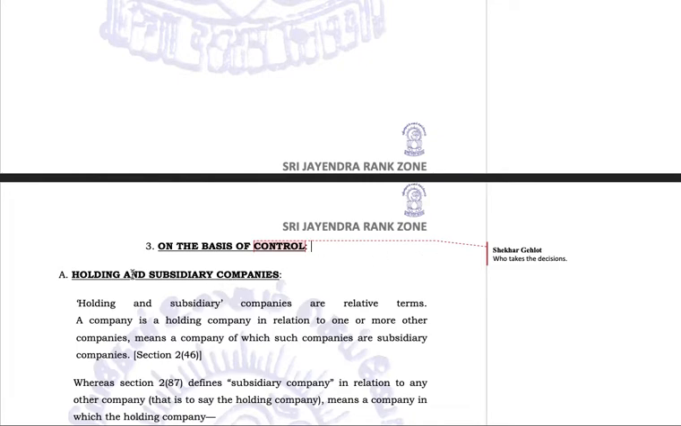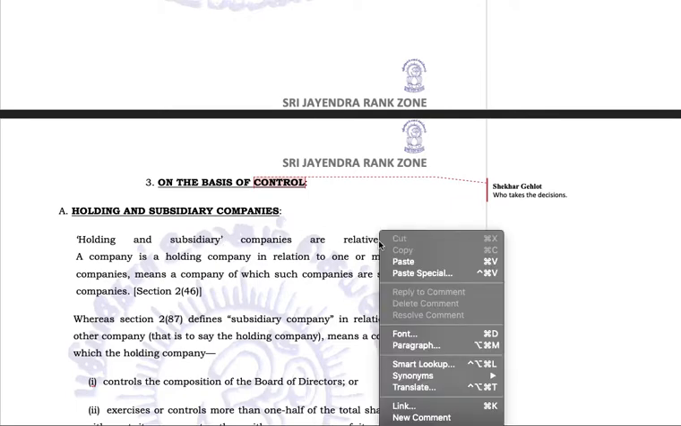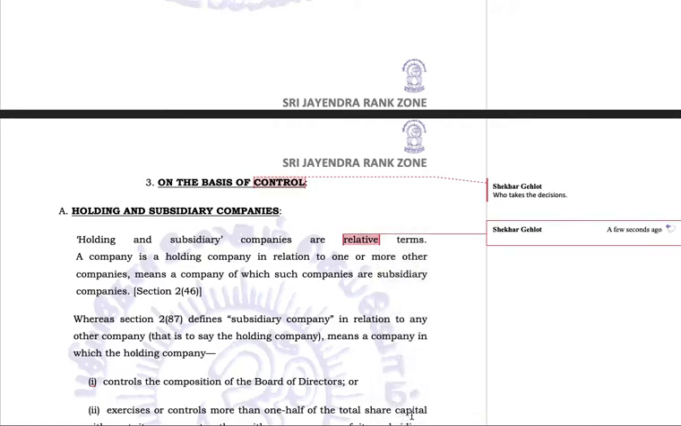Holding and subsidiary companies. On the basis of control, we have companies which are holding and subsidiary companies. Holding and subsidiary companies are relative terms. Relative terms means related in terms of relation. We read companies in terms of the relation it has with another company. What relation does it have with the other company? That is a relative term.